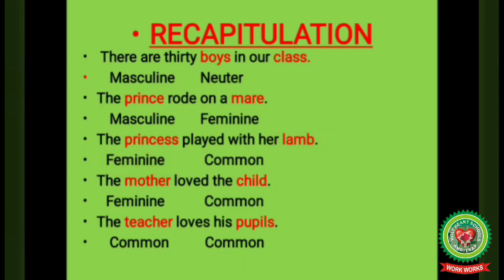Lamb can be male or female both, so common gender. Next, the mother loved the child: mother is related to female person, so feminine. Child can be male or female, so common gender. Next, the teacher loves his pupils. Teacher again can be male or female, so common gender. Pupils can be male or female, so common gender.